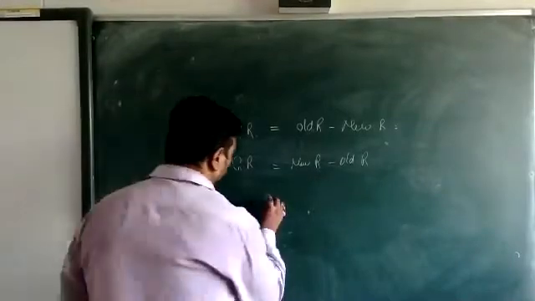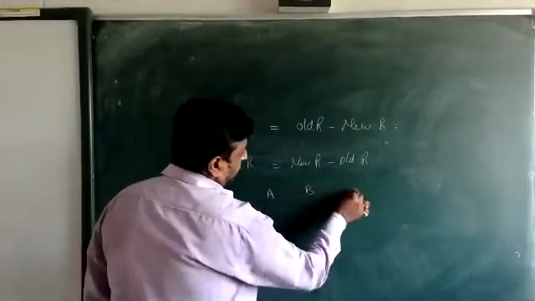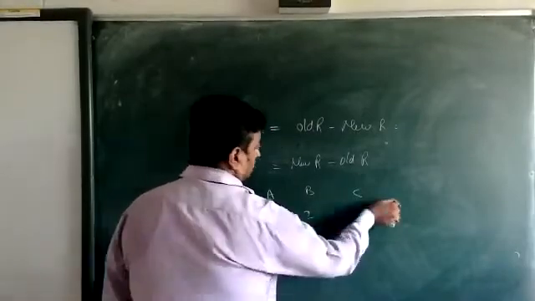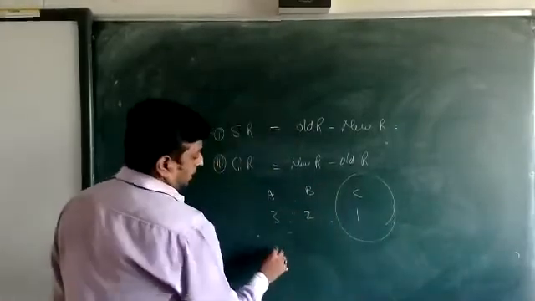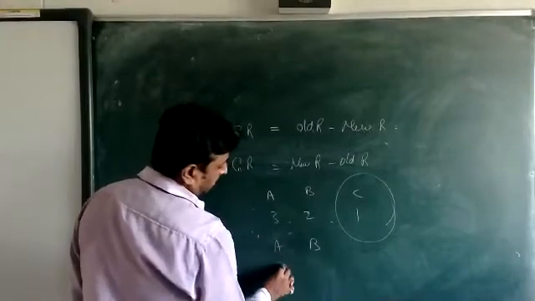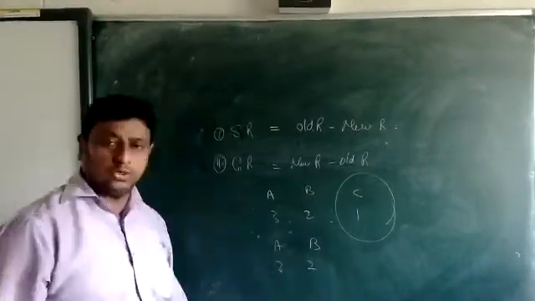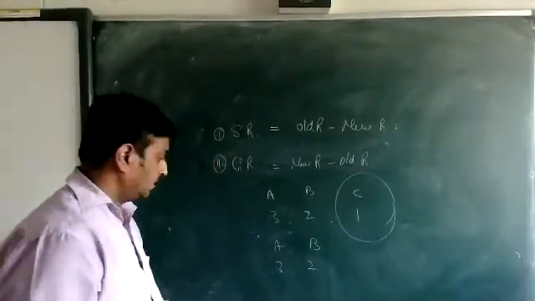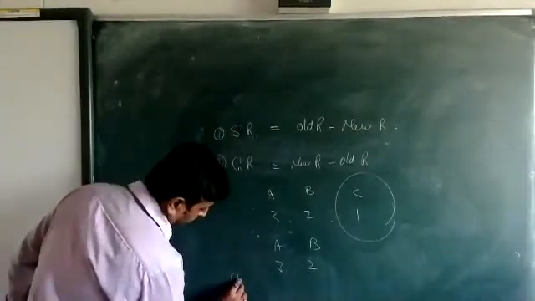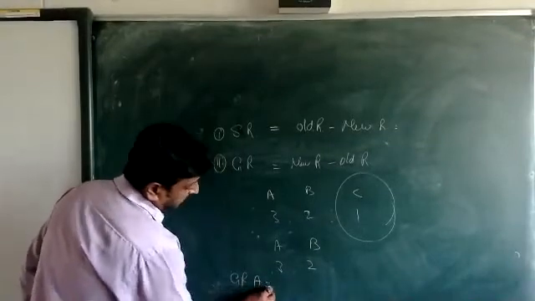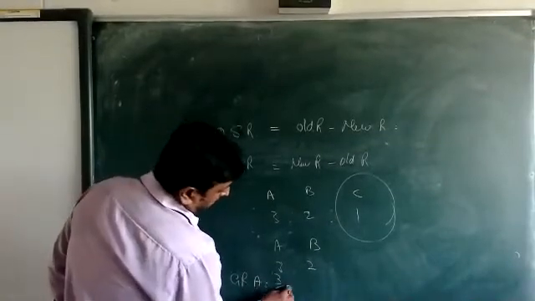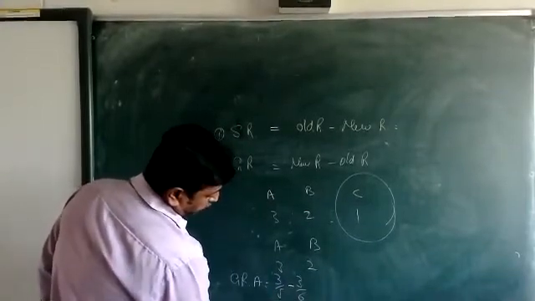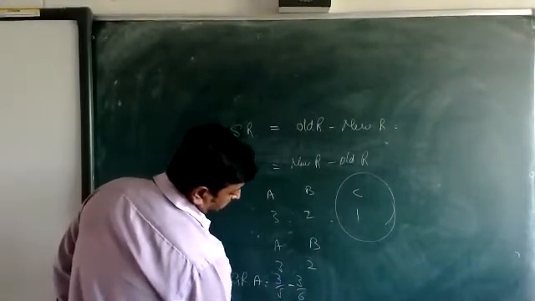Just see, A, B, and C are partners in the ratio 3:2:1. C retired. The new ratio between A and B is 3:2. Now we are going to calculate the gaining ratio. For A, 3/5 minus 3/6. For B, 2/5 minus 2/6.